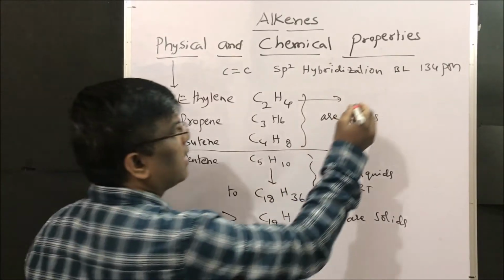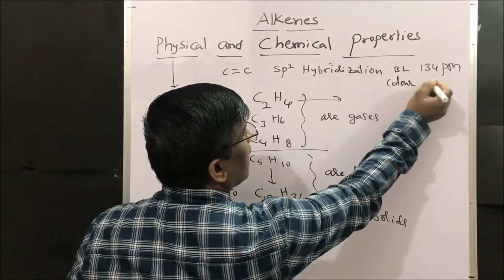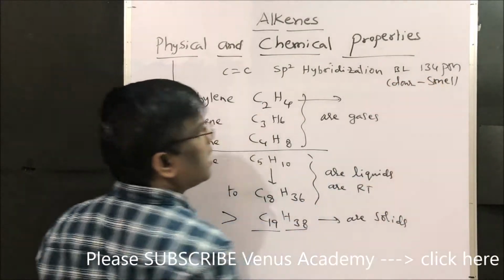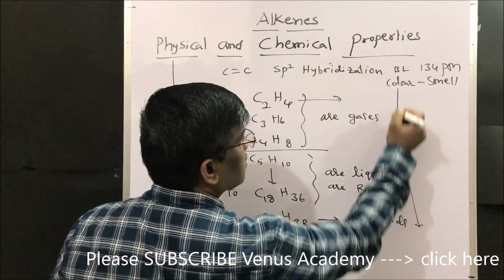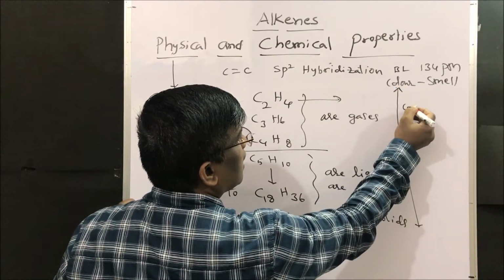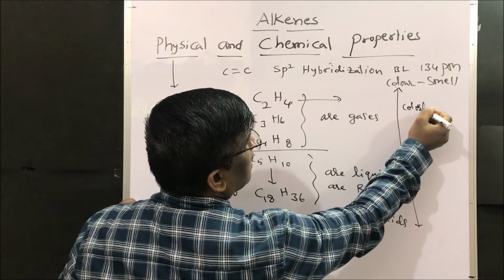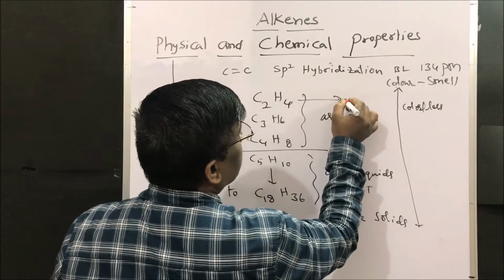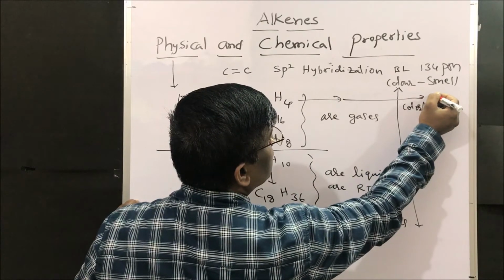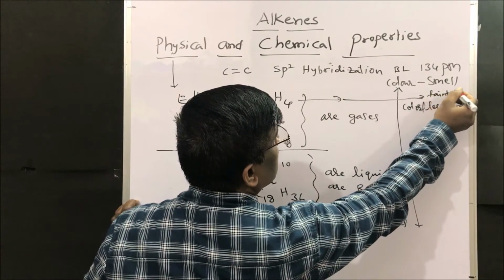Next, color and smell. Alkenes are all colorless compounds. When it comes to smell, only ethene has a faint sweet smell.